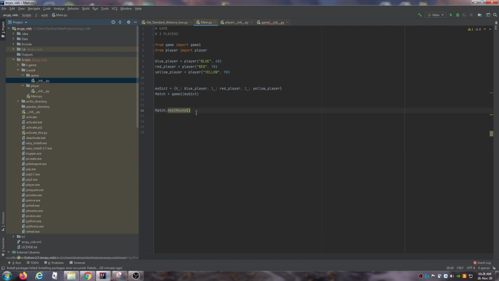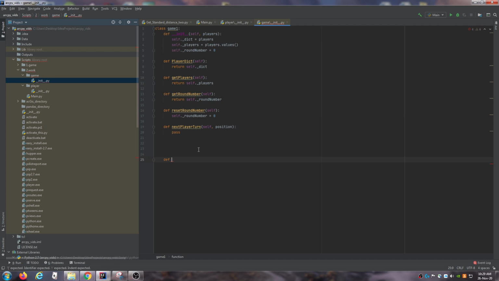So the main method will be next round, and all that is just going to keep cycling through. So this is like the main thing that actually runs everything. So if I create a method and call it next round, we're gonna start at turn 0 for a moment. So we're gonna say while the game is still in play, then we need to start continuing.